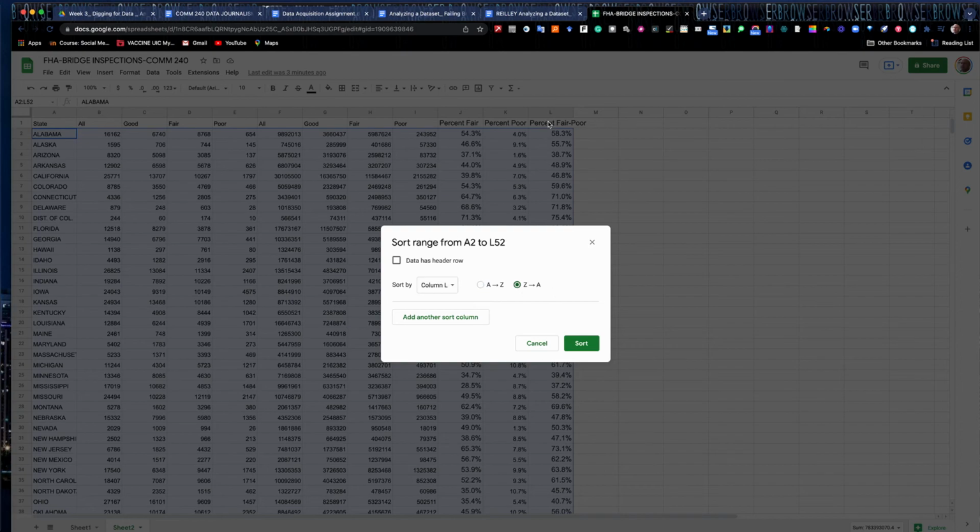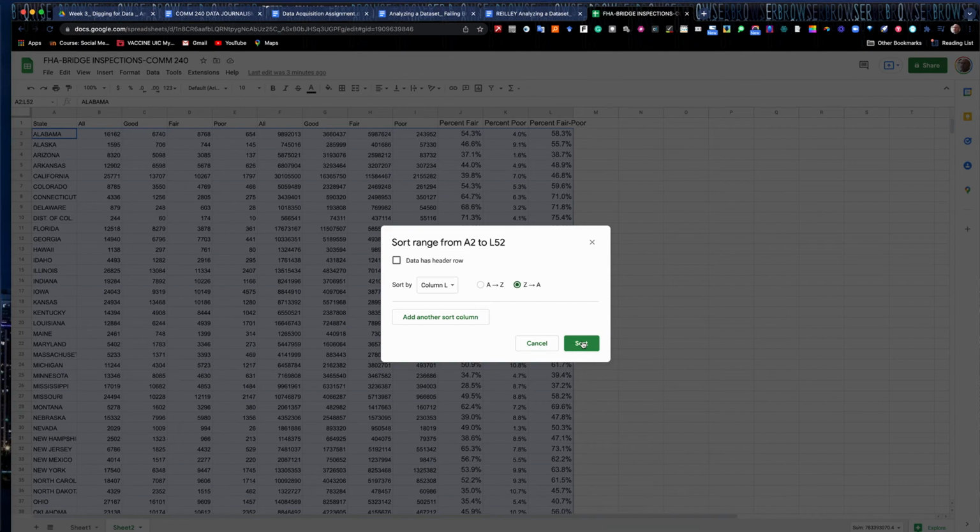So the highest percentages are at the top. Okay. And I'm going to hit sort. So uncheck header row. I think since we don't have our header selected, we won't need it. Column L. If I had my header selected, I would be able to read those names. And then I'll hit sort.